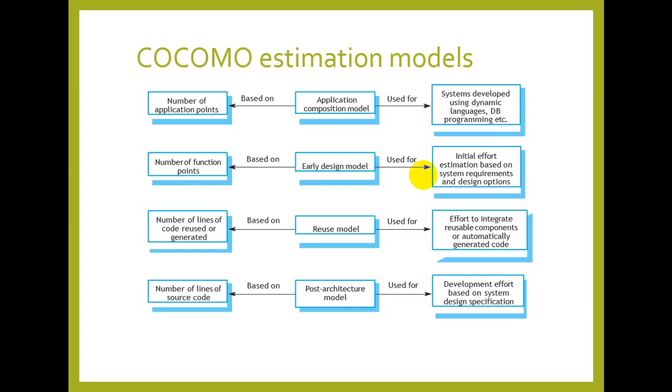The third one is the reuse model. It's based on the number of lines of code reused or generated. Effort to integrate reusable components or automatically generated ones, because if we have some application or some module which we have already implemented for some other application, and that can be reused for the current existing project, so it means it will reduce our effort for the project to some extent.